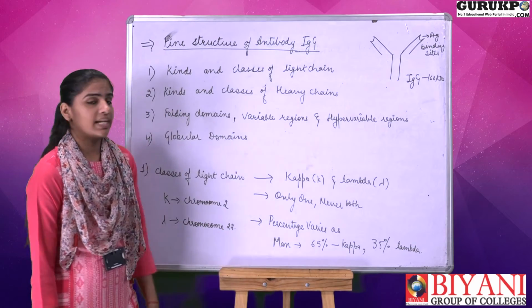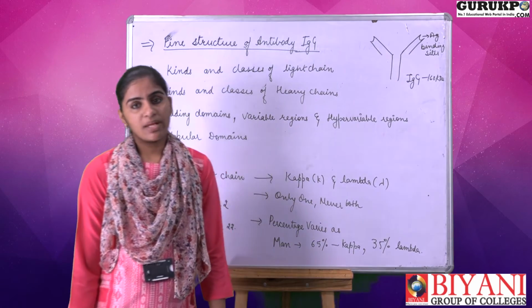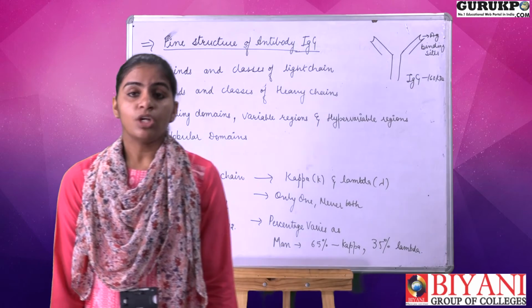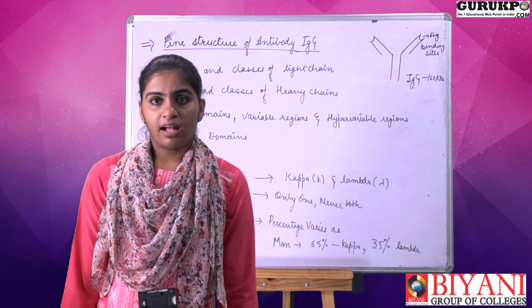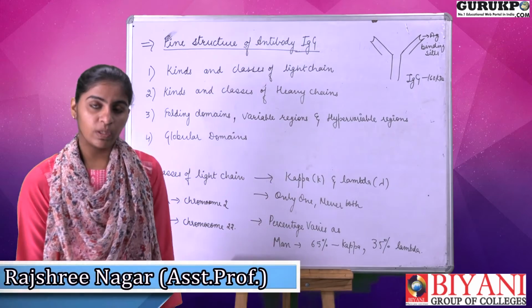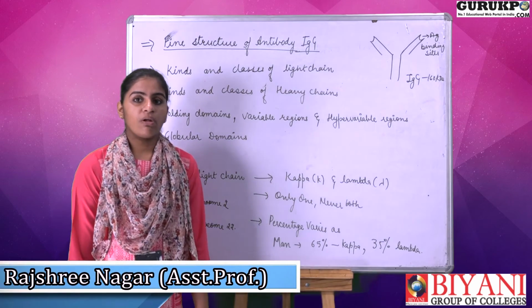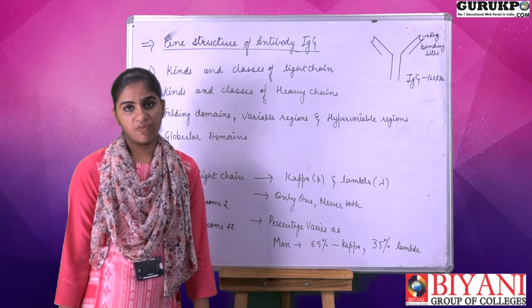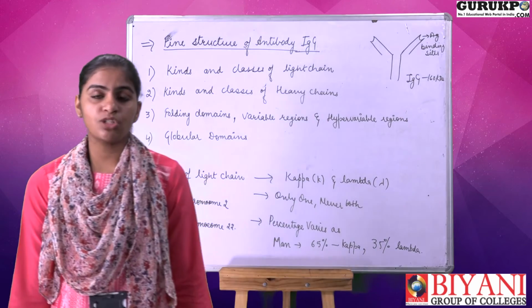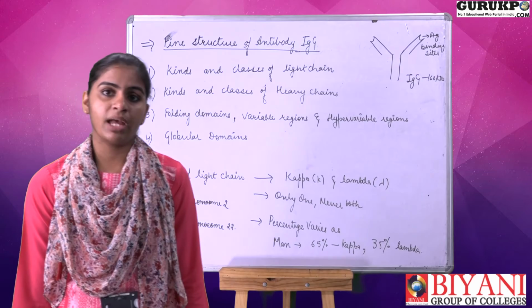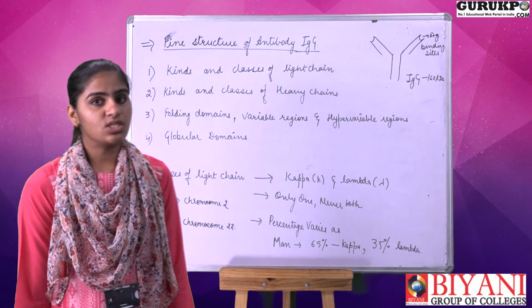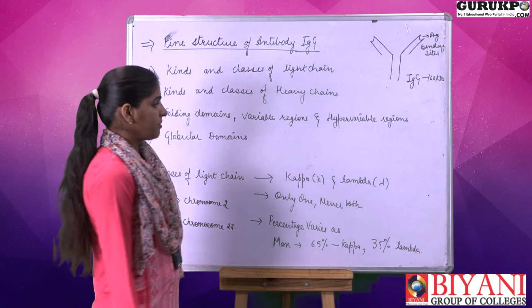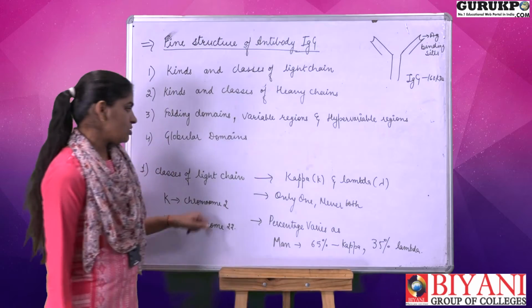As we all know, the antibody has amino acid sequences in its structure, so the light chain has a smaller number of amino acids, that's why it is known as the light chain, whereas the heavy chain has a large number of amino acids in its structure, that's why it is known as the heavy chain. Now I describe the classes of the light chain.